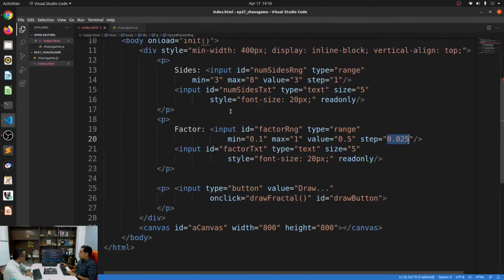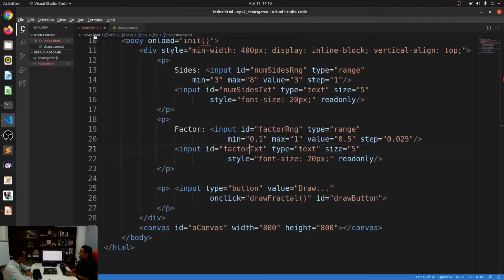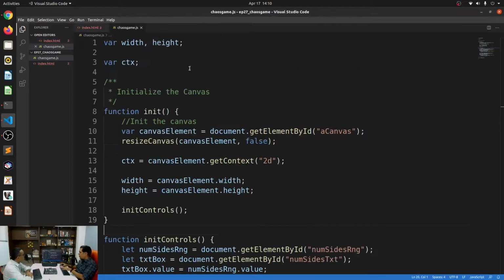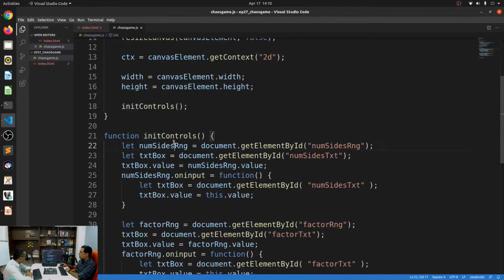All right. I also have text boxes accompanying those. Those are the text boxes that you see. When I actually change this value, the value also changes over here. I have done that in JavaScript actually, and how I have done this is in our JavaScript file, which as per usual has an init function, and it also has an init controls.